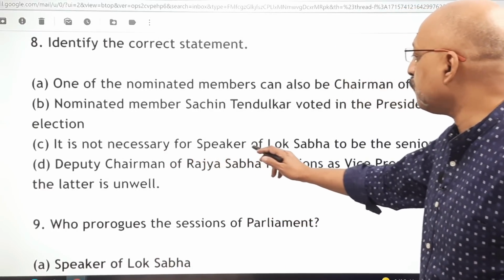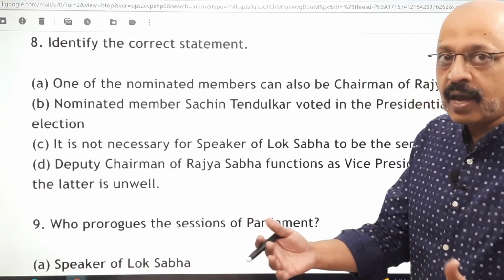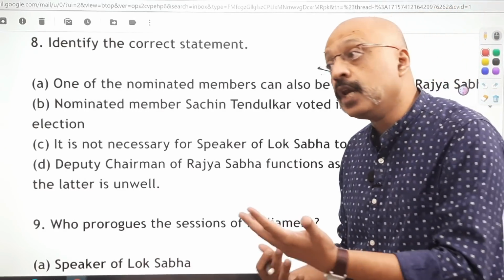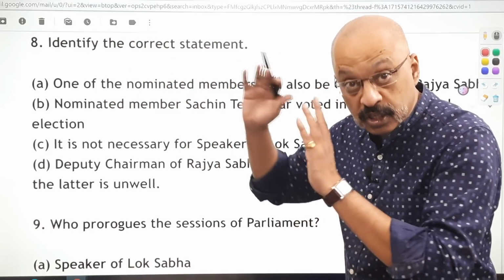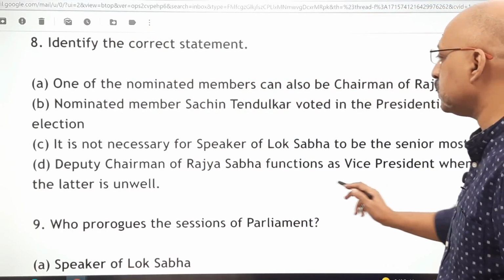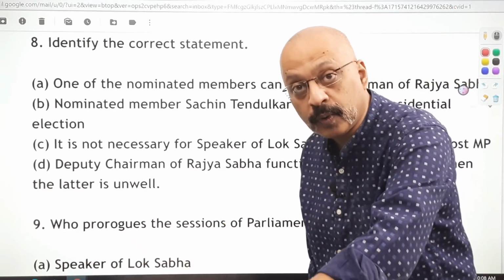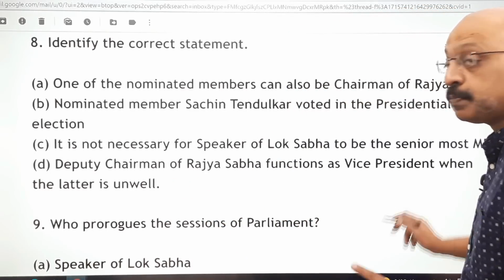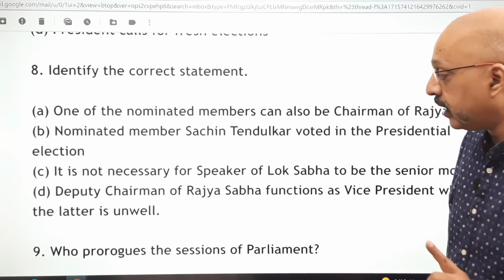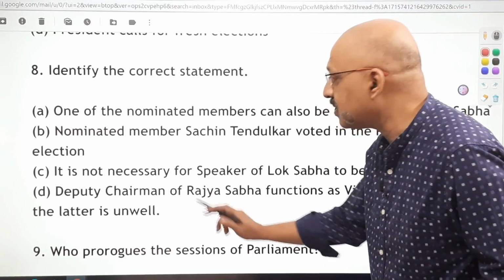It is not necessary for Speaker of Lok Sabha to be the senior most MP. It's not necessary. It could be any MP who is chosen by the House, elected by the members of the House. He or she need not really be the senior most, the speaker, not the pro tem speaker, but the speaker. Deputy chairman of Rajya Sabha functions as vice president when the latter is unwell. No, deputy chairman will preside over the Rajya Sabha, but he is not going to be the vice president. So please read the wordings very carefully. Many students ended up choosing this during the quiz. So the correct answer is C.